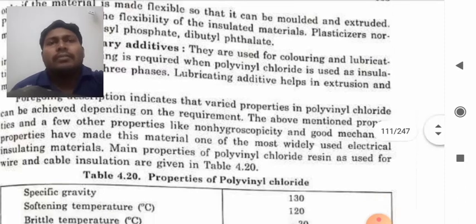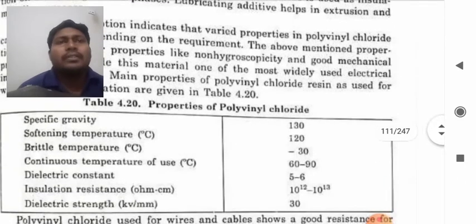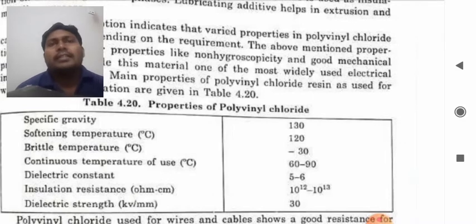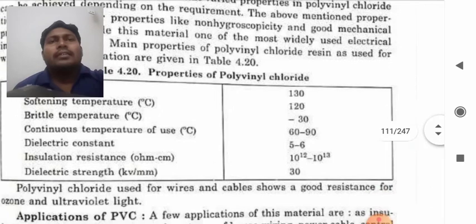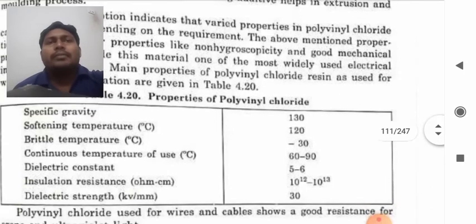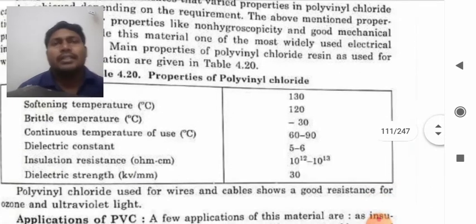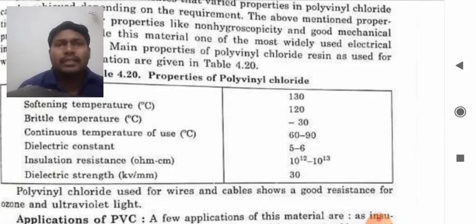From this table, the properties of polyvinyl chloride, such as specific gravity, softening temperature, brittle temperature, continuous temperature of use, dielectric constant, insulation resistance, dielectric strength, can all be understood with the help of this table. Now polyvinyl chloride used for wires and cables shows good resistance to ozone and UV light also.